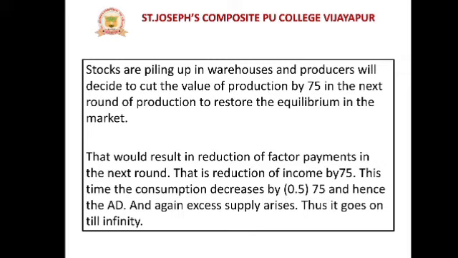That means here income will be equal to only 75, and again it decreases. So the total income of the economy will decrease, aggregate demand will decrease. As a result, supply will again increase. So there is excess supply and less demand. This situation will go on to an infinite level.